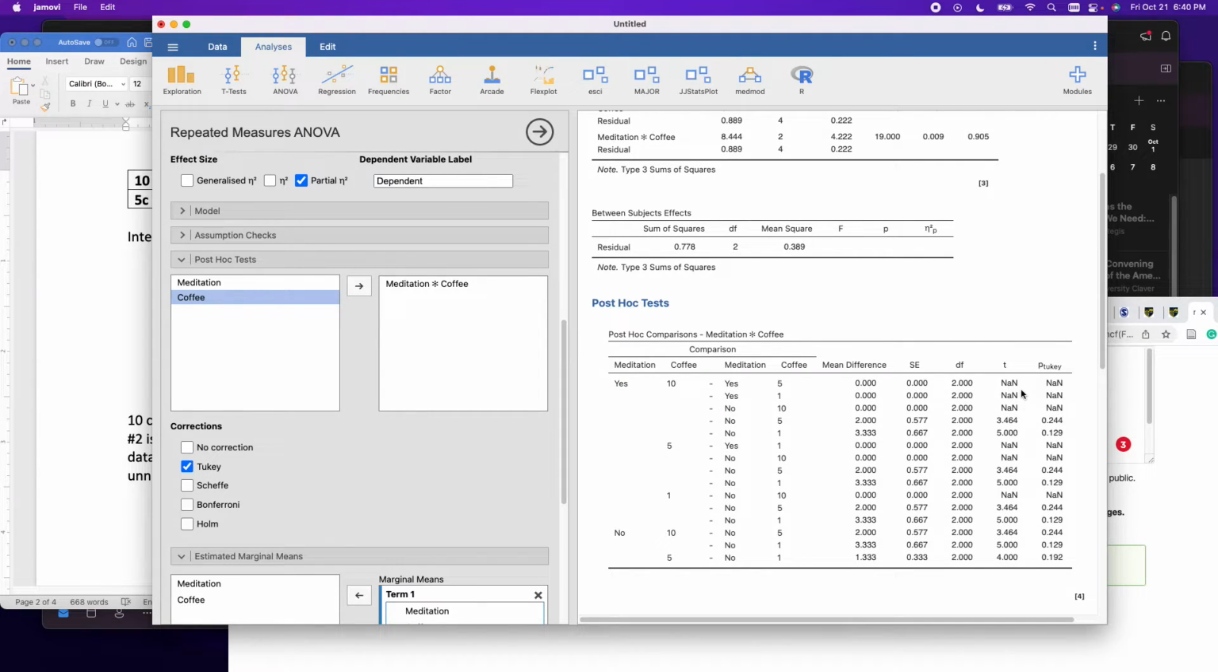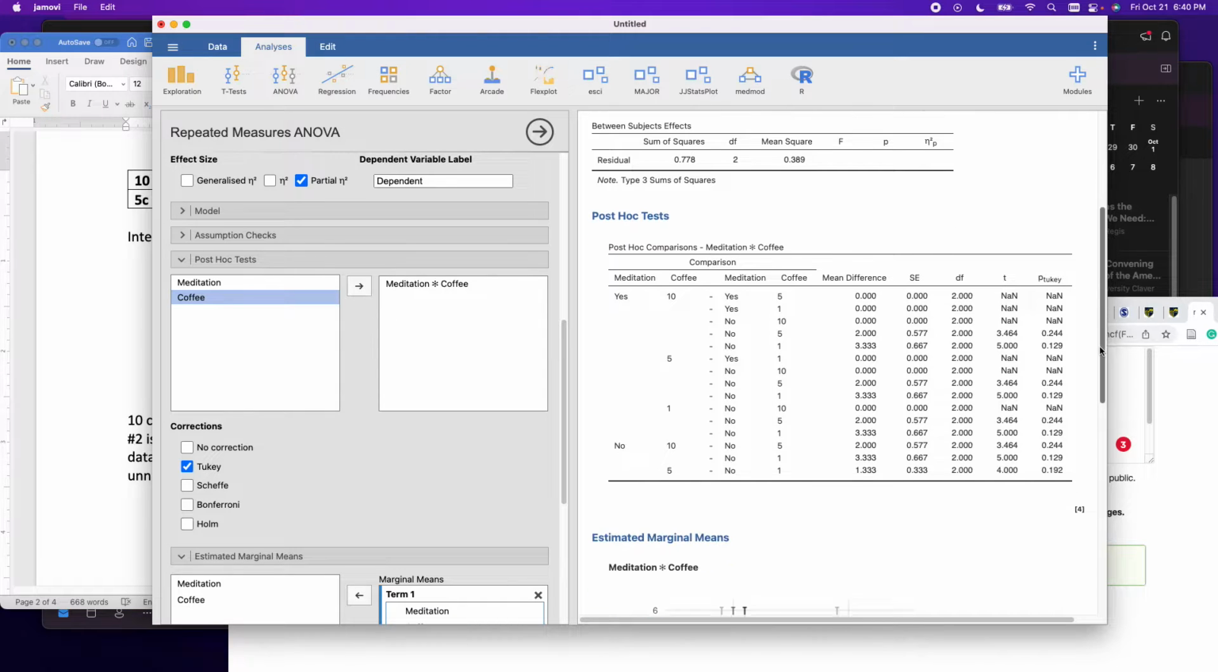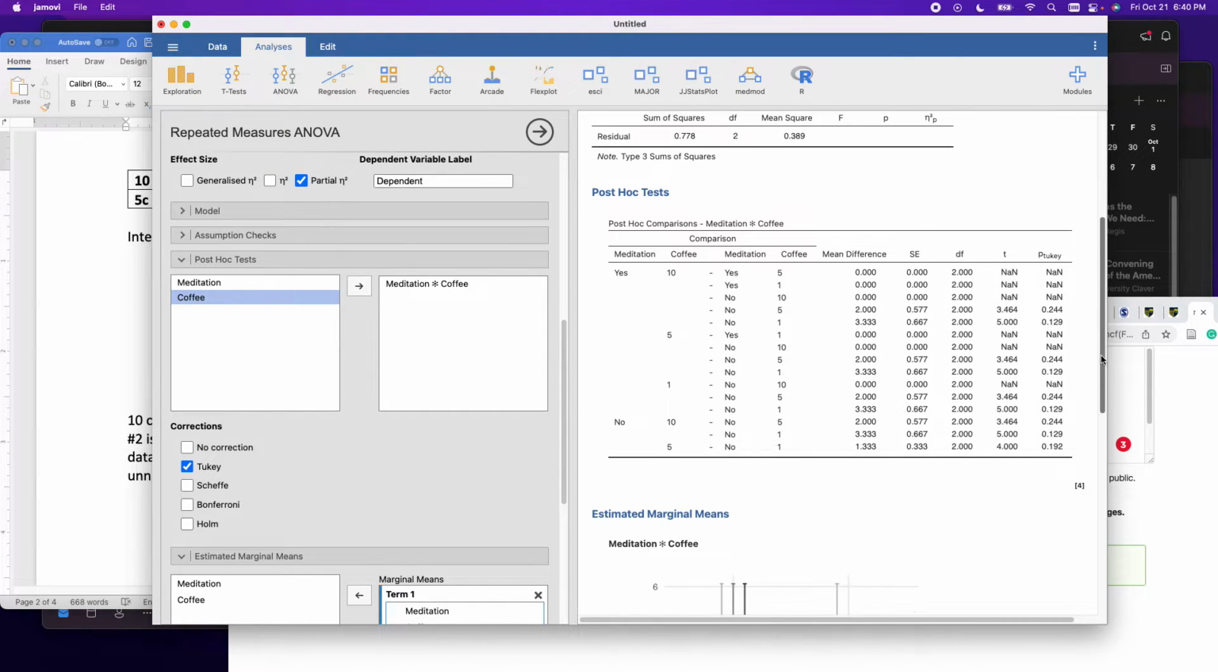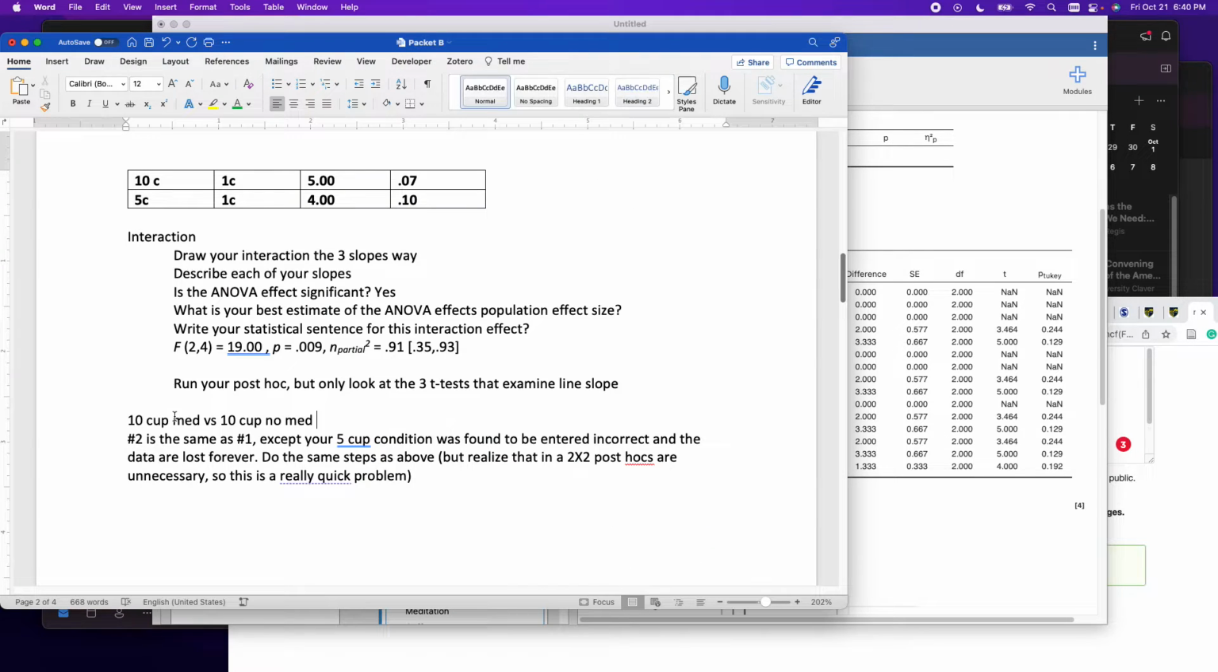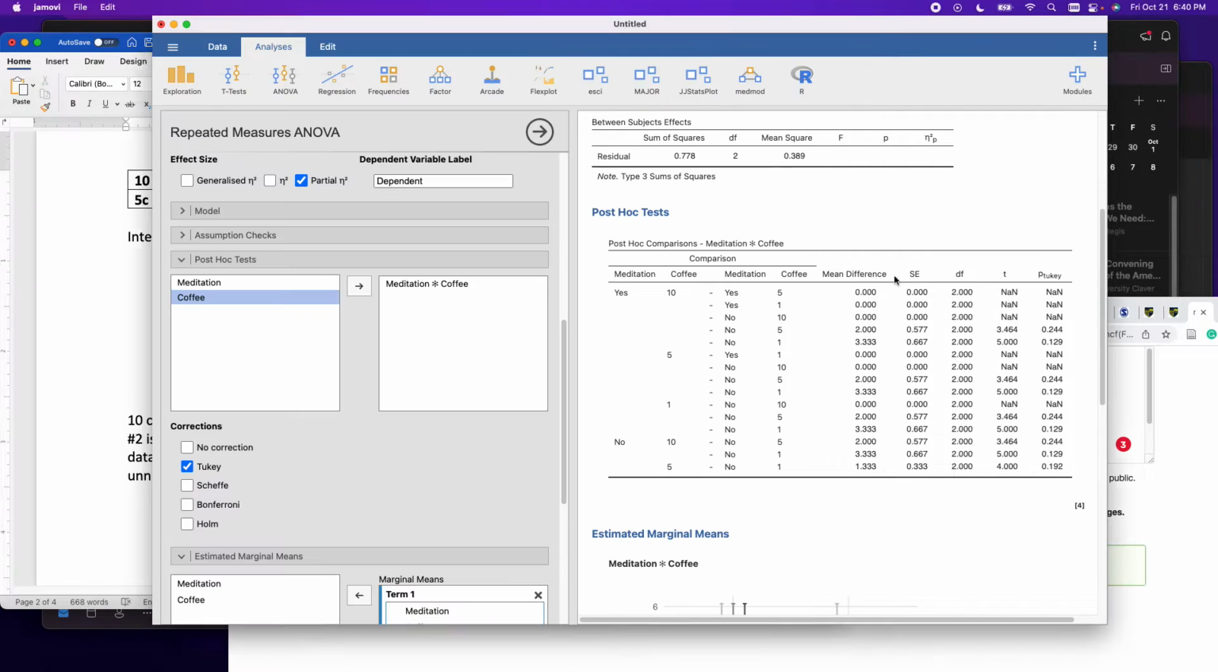One of the issues with my data is that in one of the conditions, there were no sort of mean differences there. You're seeing this right here. So when you see this mean difference is 0, your t is 0, your p-value is 1 for all of those. But those aren't the ones we need. We need 10 cup meditation versus 10 cup no meditation. So 10 cup meditation versus 10 cup no meditation.